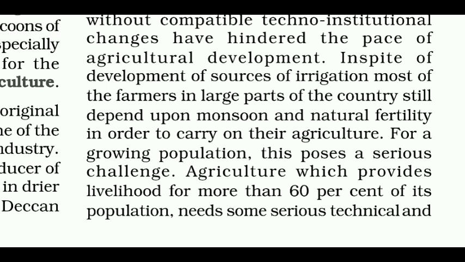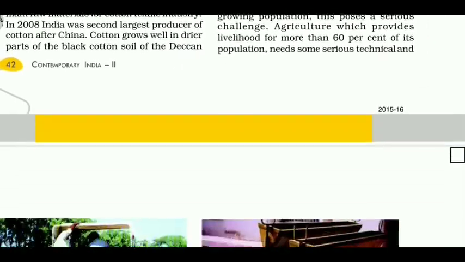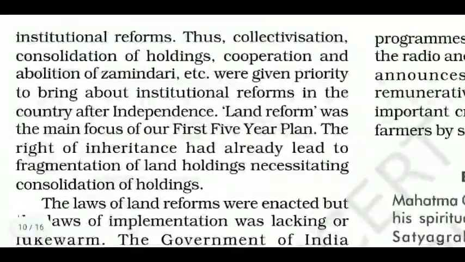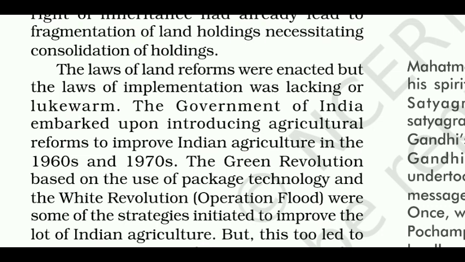Agriculture, which provides livelihood for more than 60% of its population, needs some serious technical and institutional reforms. Thus, collectivization, consolidation of holdings, cooperation, and abolition of zamindari, etc. were given priority to bring about institutional reforms in the country after independence. Land reform was the main focus of our first 5-year plan. The right of inheritance had already led to a fragmentation of land holdings, necessitating consolidation of holdings. The laws of land reforms were enacted, but the implementation was lacking or lukewarm.